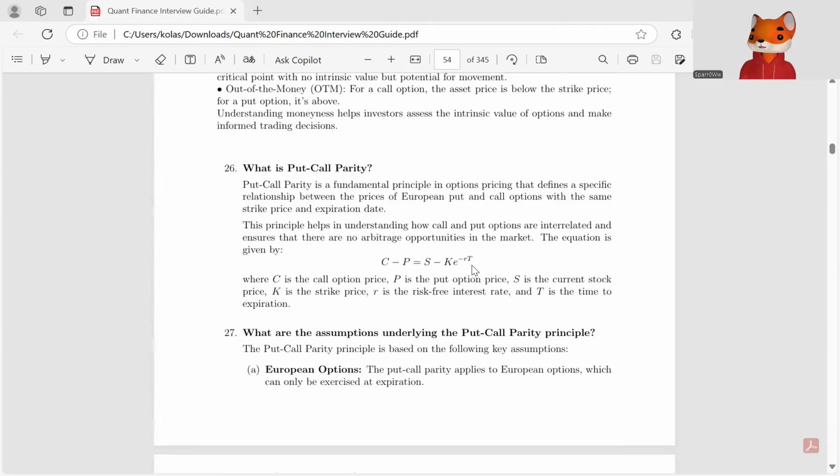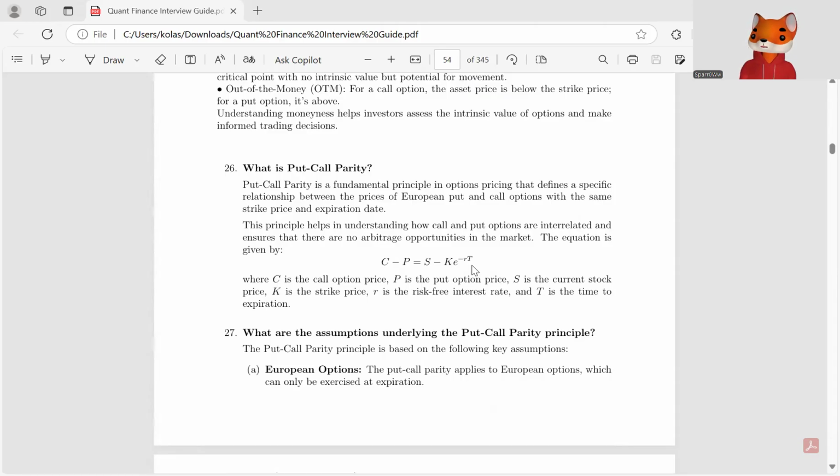So what is put call parity? Put call parity is a fundamental principle in options pricing that defines a specific relationship between the prices of European put and call options with the same strike price and expiration date. This principle helps in understanding how call and put options are interrelated and ensures that there are no arbitrage opportunities in the market. The equation is given by C - P = S - K e^(-RT), where C is the call option price, P is the put option price, S is the current stock price, K is the strike price, R is the risk-free interest rate, and T is the time to expiration.